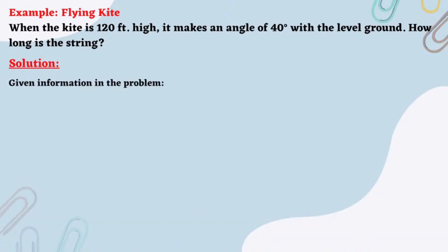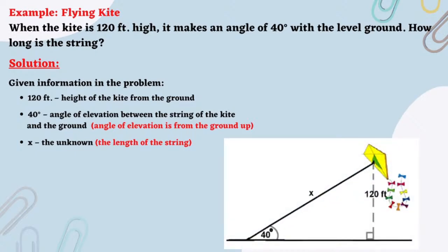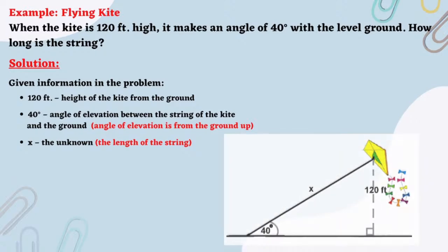Now here is the given information in the problem. We have 120 feet. It is the height of the kite from the ground. We have also 40 degrees. This is an angle of elevation between the string of the kite and the ground. Take note that angle of elevation is from the ground up. We have also x, which is the unknown or the length of the string. Now, based on the given information in the problem, we come up with this illustration. Now, since our illustration shows a right triangle, then we can apply trigonometric ratios to solve the given problem.